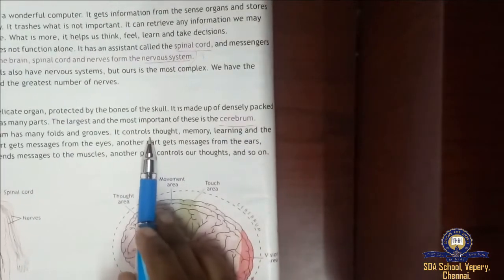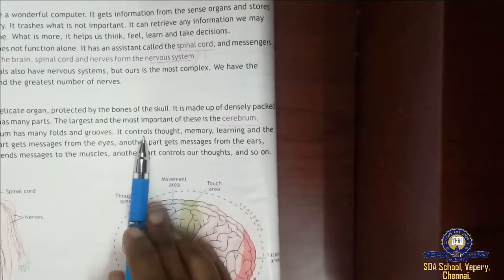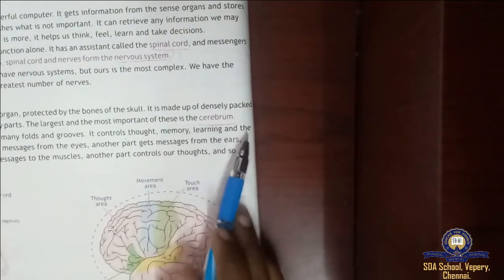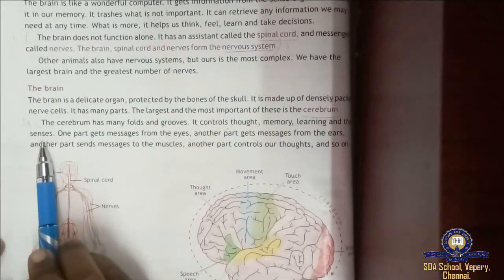It controls, so what does it do? It controls thought, memory, learning and the senses. So what does the cerebrum control?